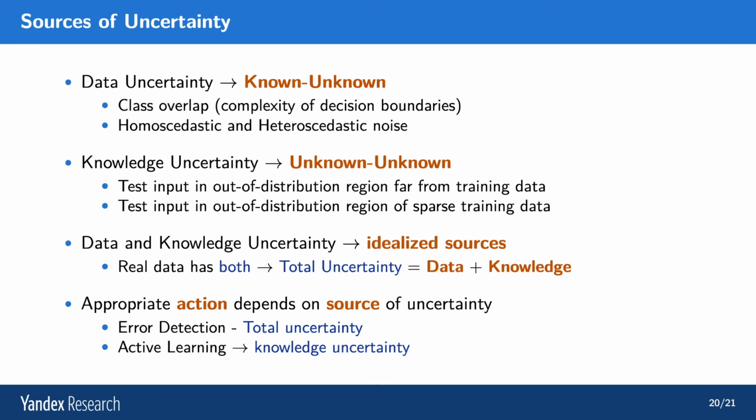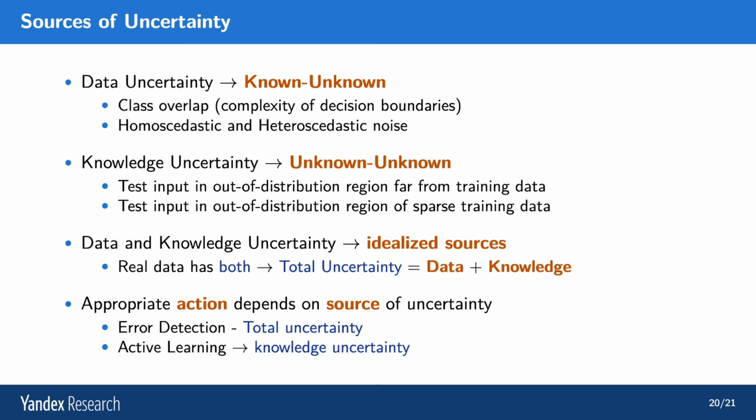Knowledge uncertainty is a form of unknown unknown. It represents uncertainty due to dataset shift or due to a region of the input space being sparsely covered by training data or not covered by training data at all. It's a form of unknown unknown because we don't even know that we don't understand this region, because we have nothing to tell us that this region is different.